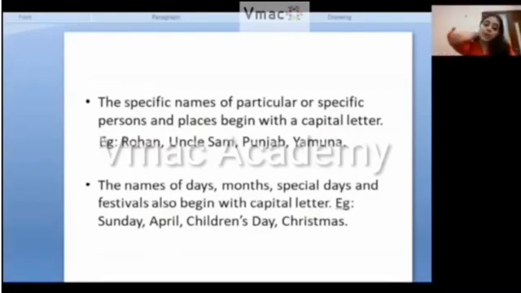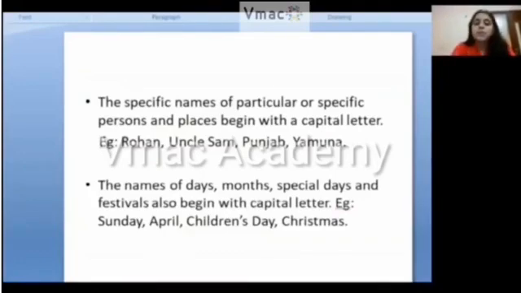The next one is, the names of days, months, special days, and festivals also begin with a capital letter. For example, Sunday, April, Children's Day, Christmas. When we're talking about days, like, I went to school on Monday, Monday will start with M. Then months, like January, February, will all start with a capital letter.